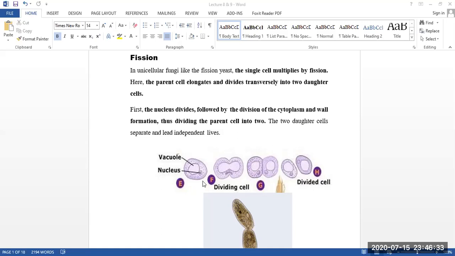So if you think about each cell in the case of fission, we think that it's a fungus, then what happens? First of all, it will be a single parent, then it will divide into two segments, and its cytoplasm and nucleus are also divided into two segments. Then a wall will be formed between them, and then it will be separated. And it's called the fission of vegetative reproduction of fungus. Okay, and the daughter cell can be further divided like its parent cell.